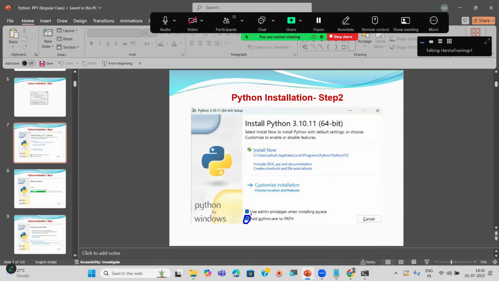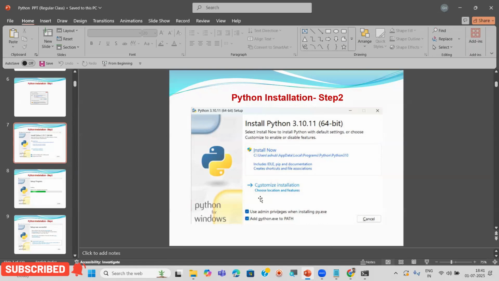By mistake, if you forget the second option, you have to do it manually. Manually means that is a time taking process. For example, by mistake you forget. No worries. You can uninstall, and again you can install. Or else, if you do not want to reinstall, you have to do the path setting manually. That is actually a risky process. It is a time taking process. That is why, without forgetting, you can choose these two options. Understanding, guys, all of you? Yes, online guys, any doubt in the installation?